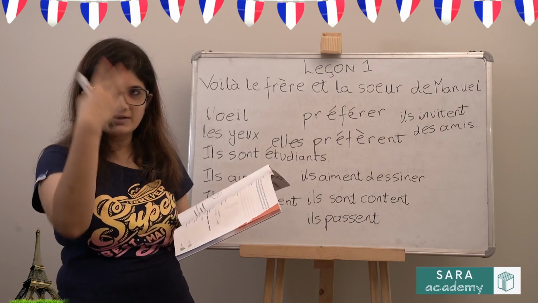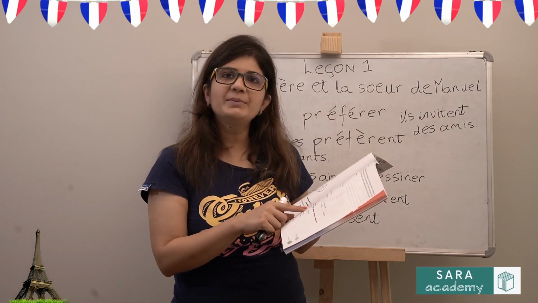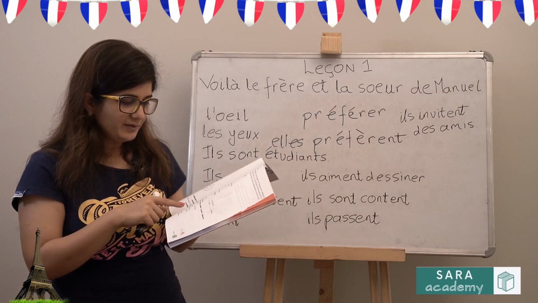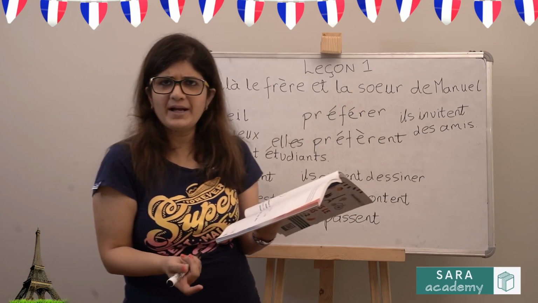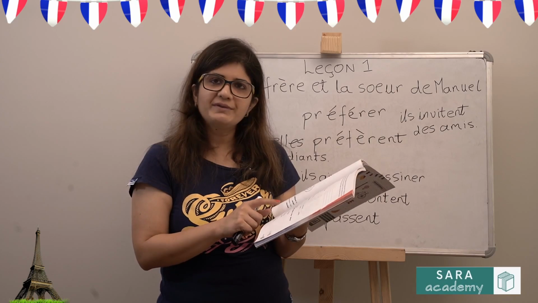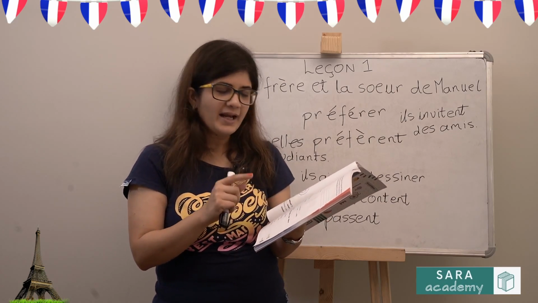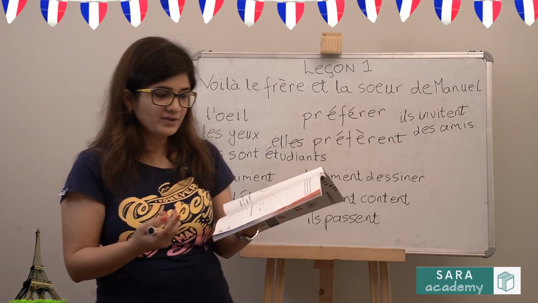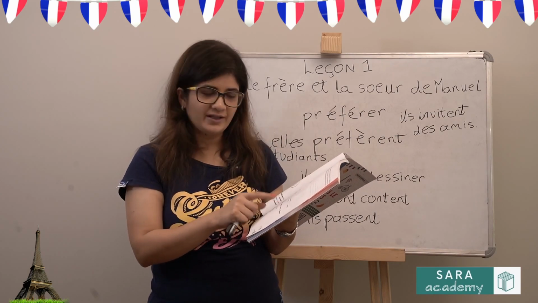Now the red apples, they fall from the tree. So tomber is to fall. So your answer would be tombent for the second one. Today we dash the dinner. So today we prepare the dinner. It's possible. So we will conjugate préparer. So P-R-E-P-A-R-O-N-S. The students dash for the exam. So the students study for the exam. So étudier. So E-T-U-D-I-E-N-T.